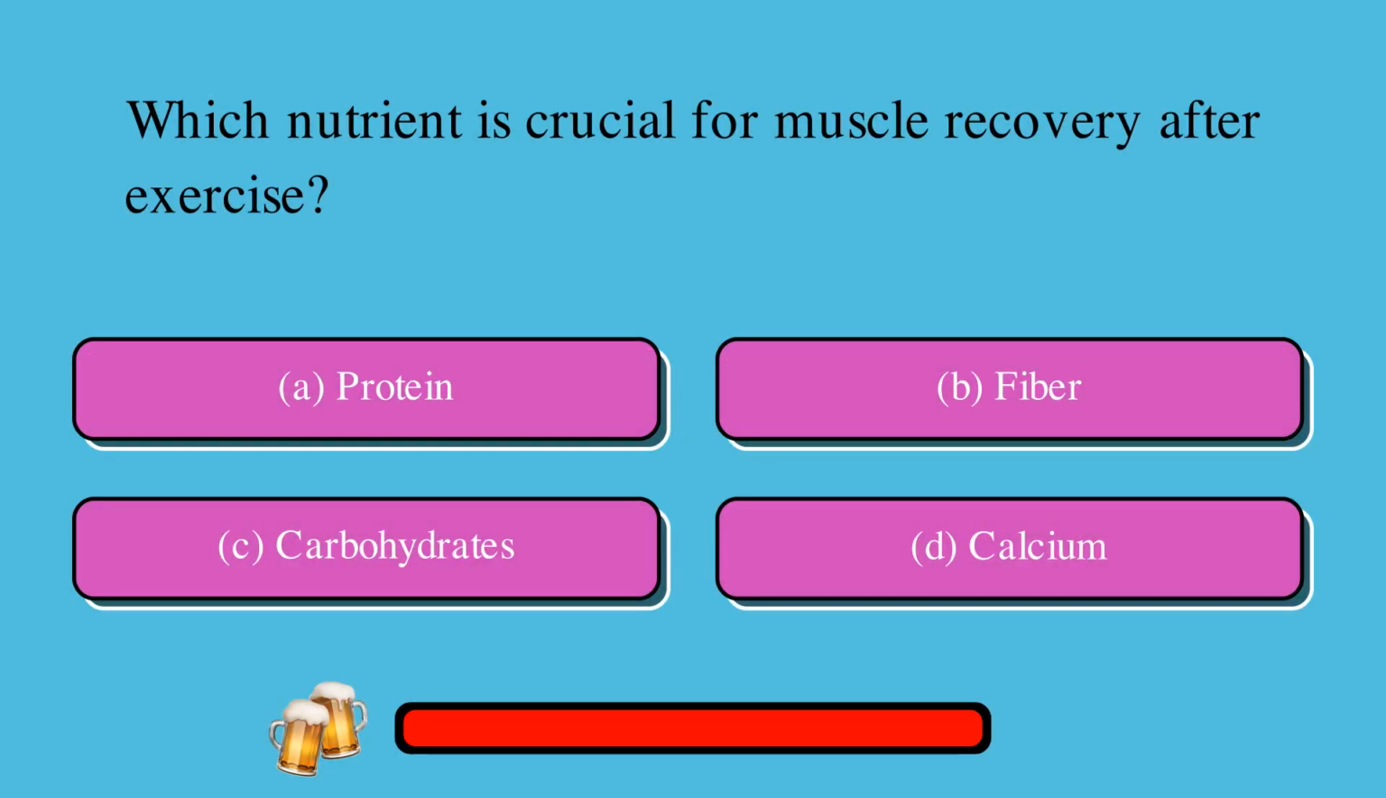Which nutrient is crucial for muscle recovery after exercise? A. Protein, or B. Fiber, or C. Carbohydrates, or D. Calcium. The correct answer is A. Protein.